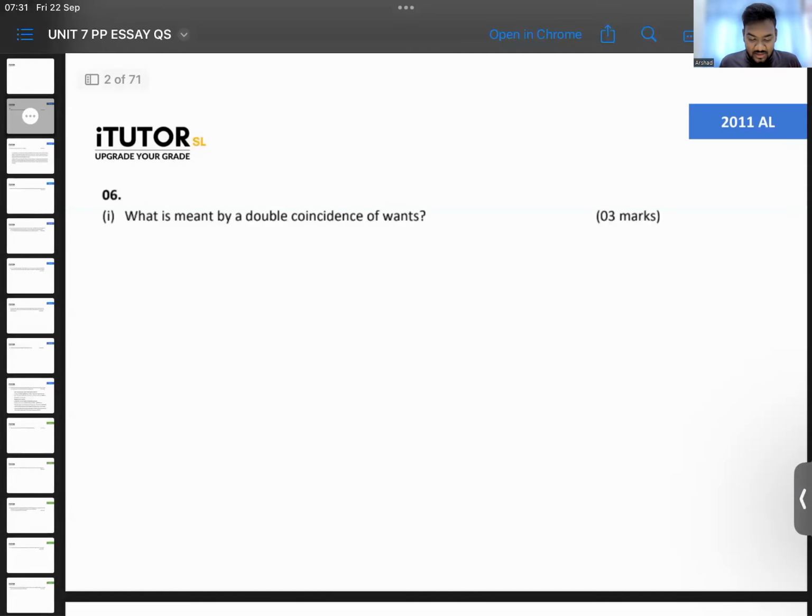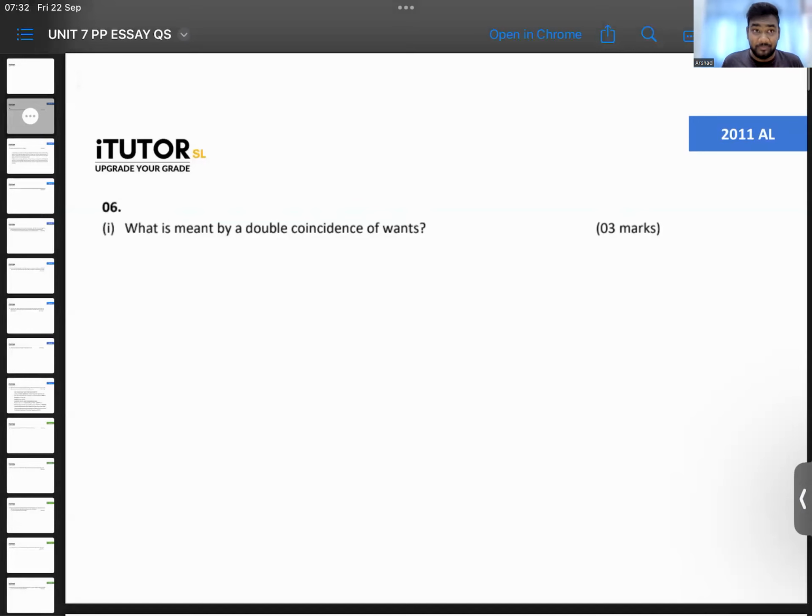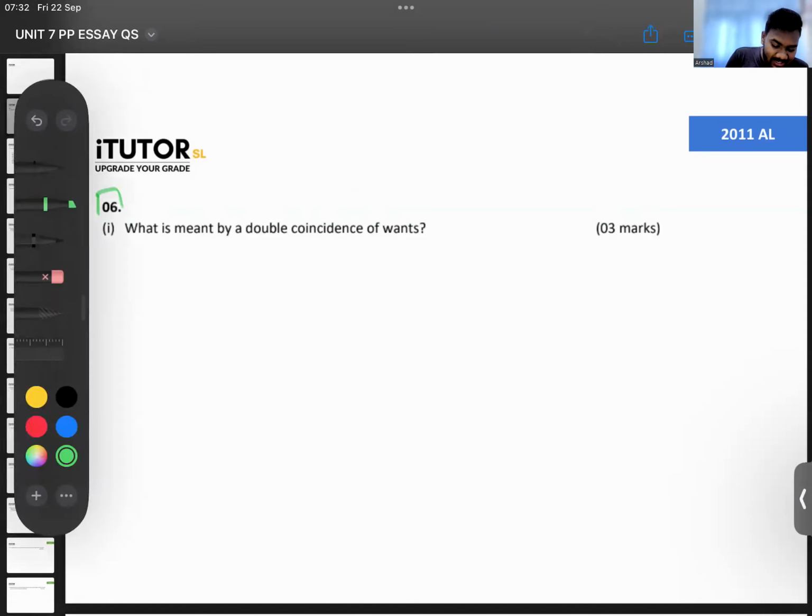Starting with the 2011 A-level paper, question number 6. Now, little by little, we'll work on answers. You all will see how easy things become. So, question number 6. Remember, guys, this doesn't change.